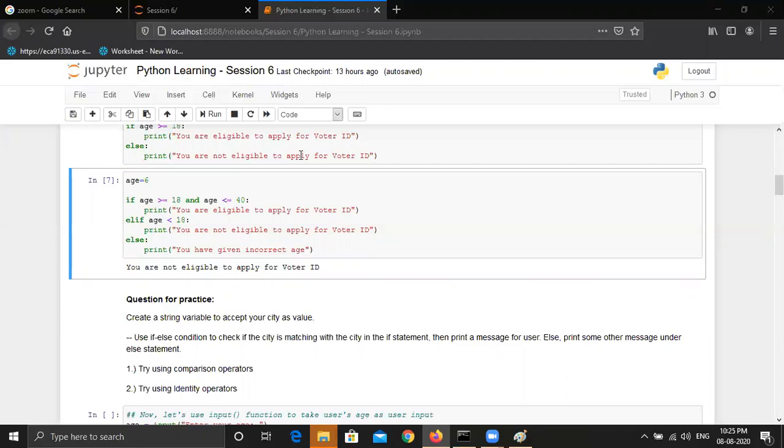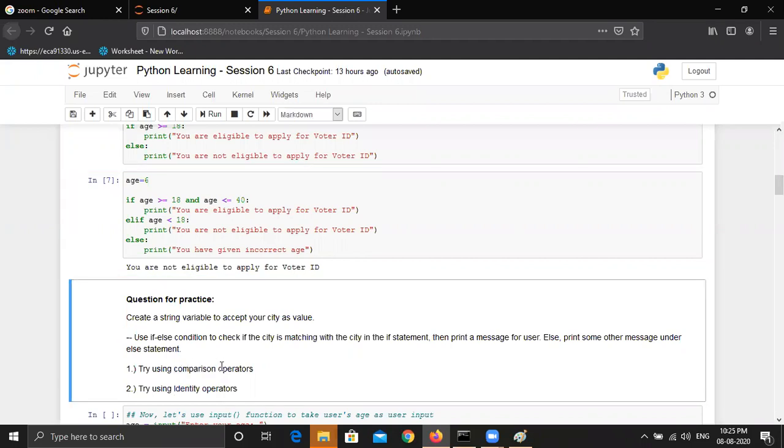The identity operators were is and is not. Let me just recall the concept. So is and is not basically check the address of the memory. If we are defining any variable like age, and we use the comparison operator, which is double equal to, it will check the value of the variables. But if we use identity operators, it checks the address location of the variables. If the IDs are the same, then it will result as true. If the IDs are not the same, then it will result as false.